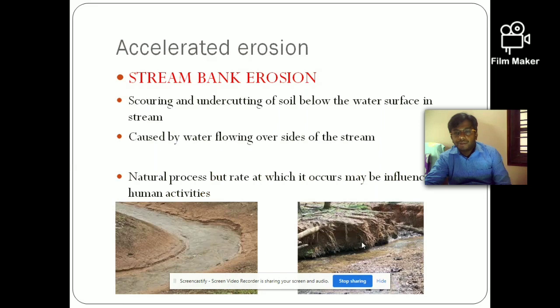It is a natural phenomenon, but the rate of soil loss may be increased by human activities. So this is called stream bank erosion. These are the 5 different types of soil erosion under accelerated erosion.